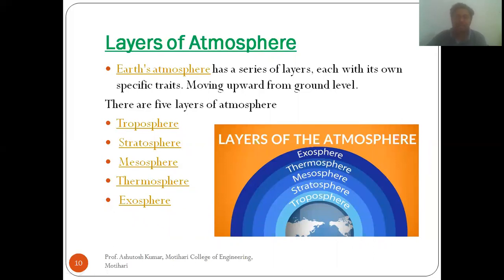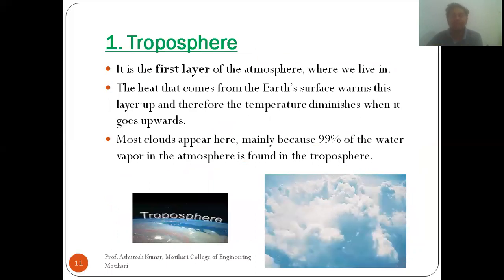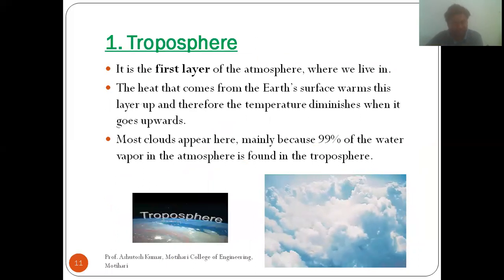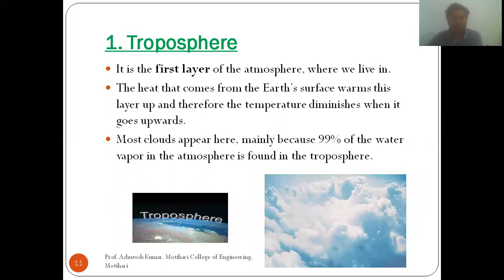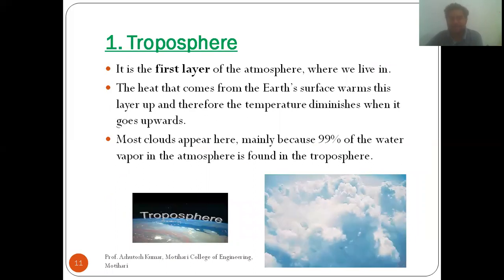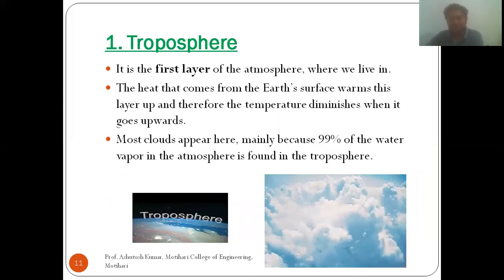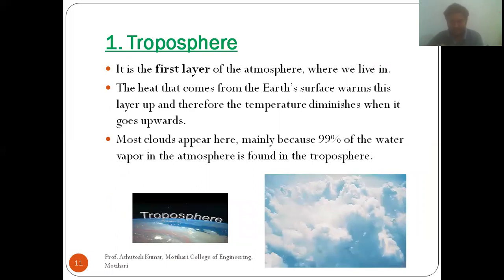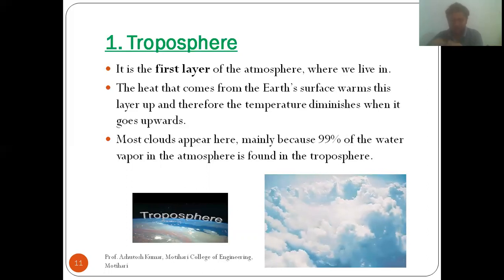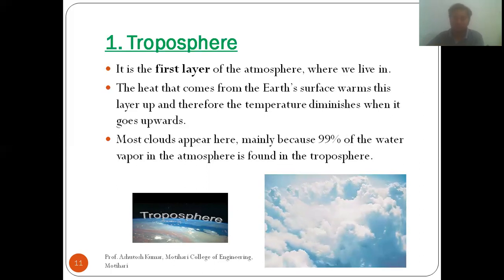So let us discuss the first layer, which is the troposphere. The troposphere is the first layer of the atmosphere, where we live. So in the troposphere, we people live. The heat that comes from the Earth's surface warms this layer up, and therefore the temperature diminishes as we go upward. So in the troposphere, when we go up from ground level, the temperature starts decreasing. Most clouds, 99% of clouds, are found in this troposphere.